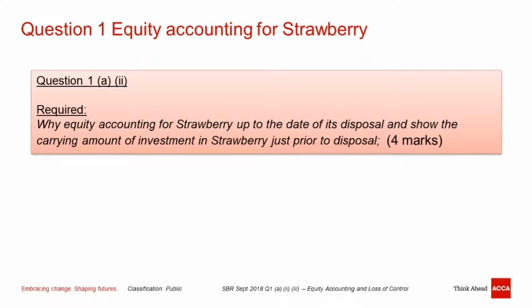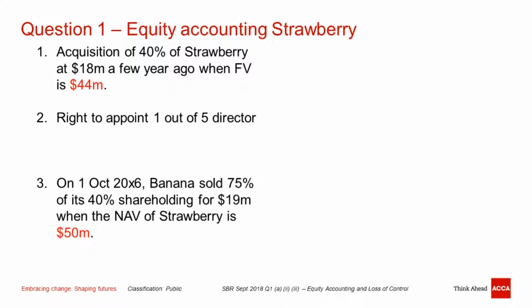4 marks. Now please be careful. This 4 marks is asking 2 items. First of all, why? Why we need to equity account in Strawberry? Secondly, what is the carrying amount of investment by the time when we dispose Strawberry? Now let's go into the question.